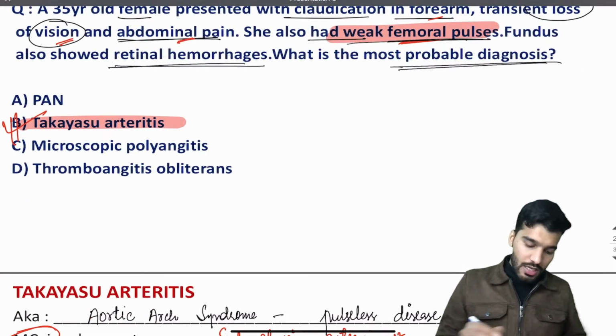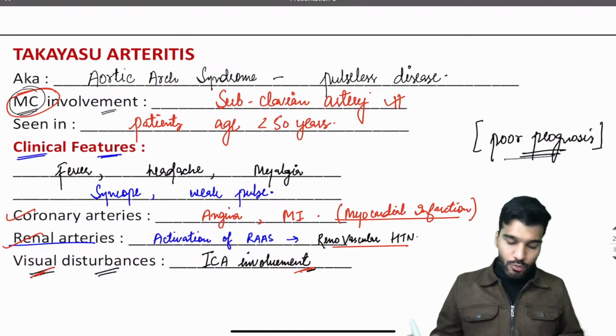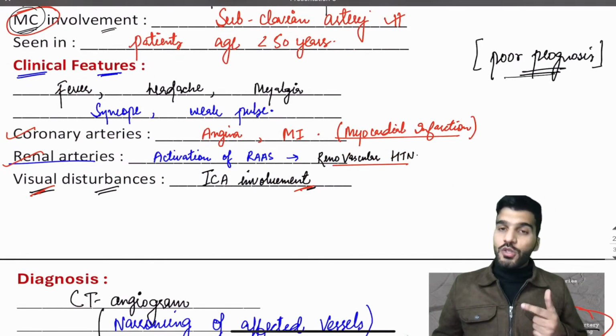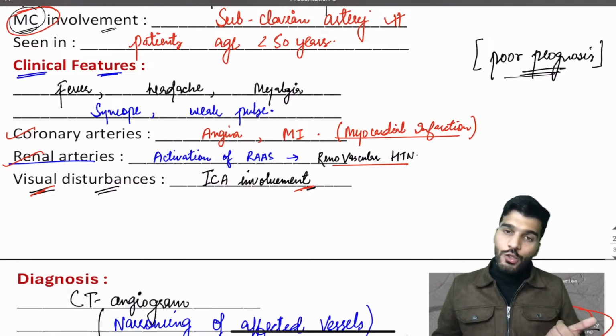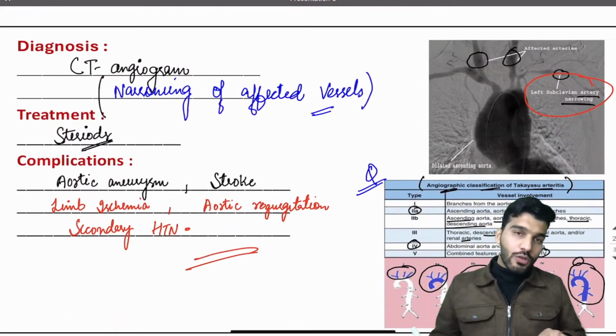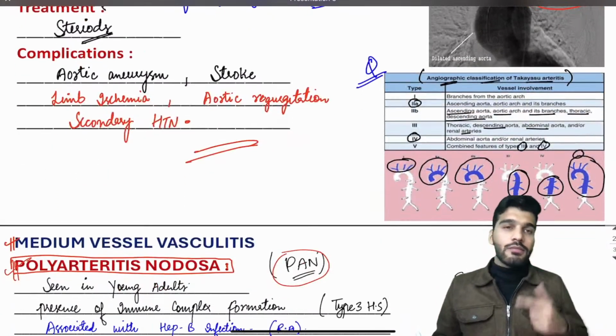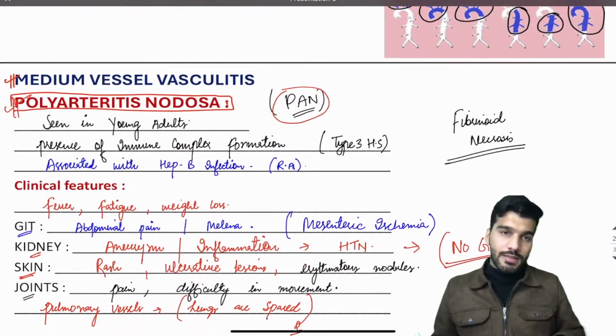Pulseless disease, Takayasu arteritis. The most common artery involved is the subclavian. It is having a poor prognosis. If coronary arteries are involved, patient will have an MI. Renal artery involvement activates the RAS, predisposed to the renovascular hypertension, and for sudden loss of vision, you have an ICA involvement. How to diagnose? CT angiogram, you will have a narrowing of the blood vessels, then you have a classification of the Takayasu arteritis. Complication can be aneurysm or the limb ischemia.